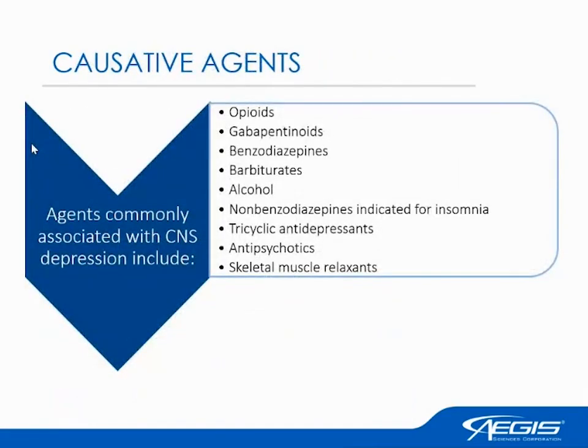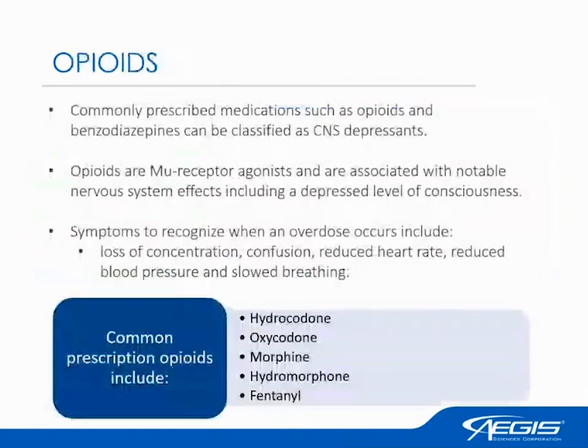I'll be talking about some causative agents that we'll be looking into. Opioids is something I'll be touching on, benzodiazepines, alcohol, and also some non-benzodiazepines that might be indicated for insomnia. I'll also touch briefly on some mental health medications like tricyclic antidepressants and antipsychotics, specifically first generation antipsychotics, then a little bit on muscle relaxants, and also designer drugs, as mentioned before.